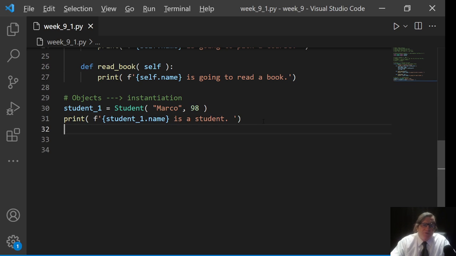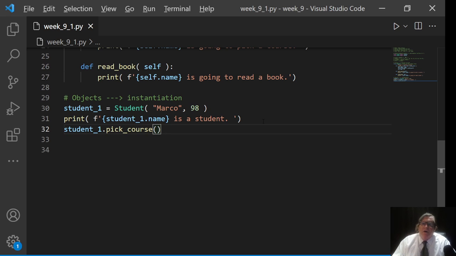And now let's run some methods like student_1. Again, this will come up automatically for you. Student_1 dot pick_course, and I have to send it the parentheses there.